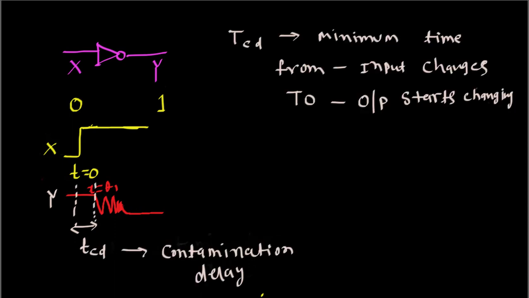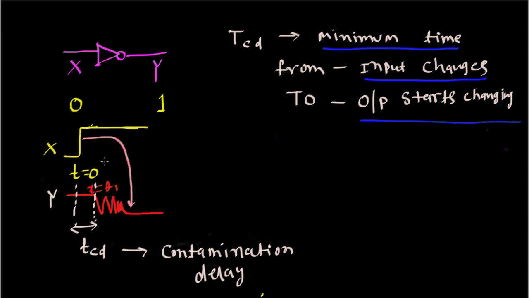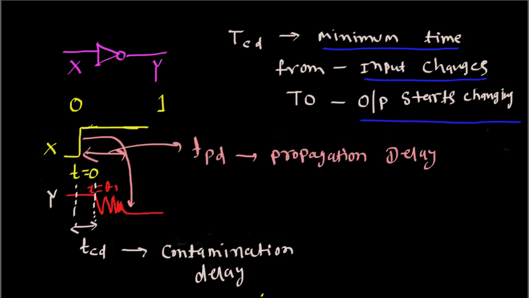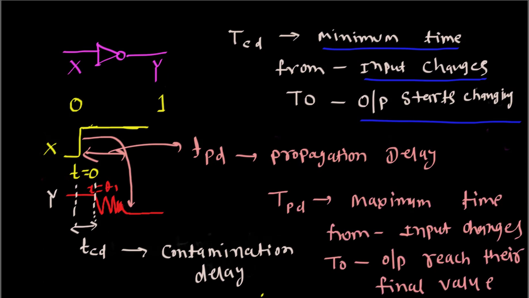So we can say the contamination delay is the minimum amount of time from when the input changes to when the output starts changing. Now the time duration from when the input changes to when the output reaches its final value is called the TPD, or the propagation delay. So basically, propagation delay is the maximum time from input changes to output reaching its final stable value.